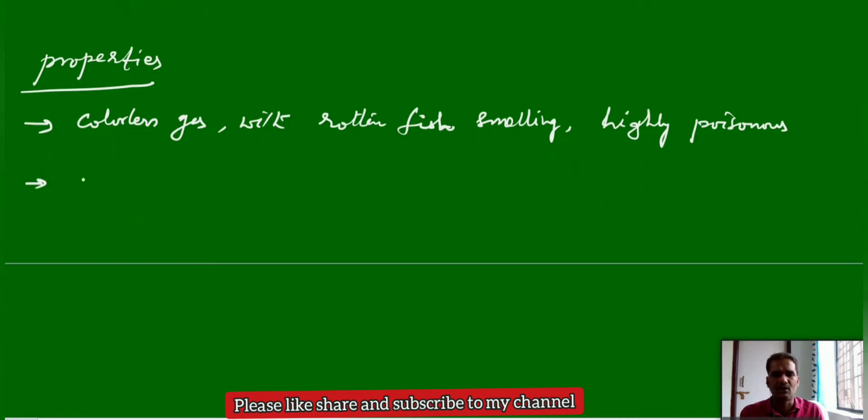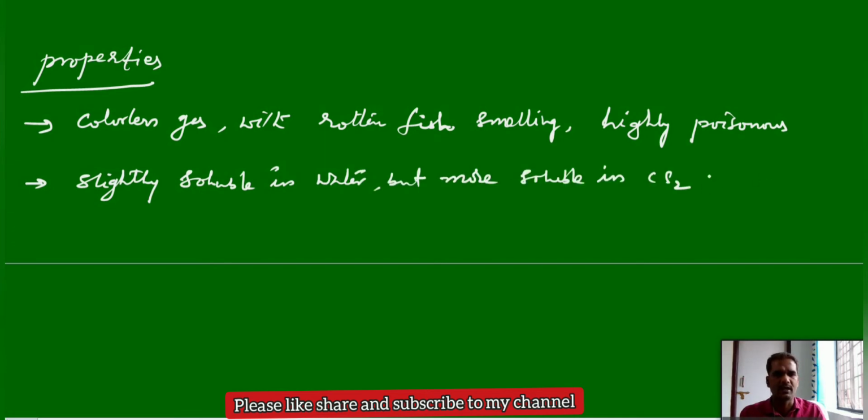It is slightly soluble in water but more soluble in non-polar solvents like carbon disulfide and benzene. The solution of PH3 in water can undergo decomposition and give red phosphorus.